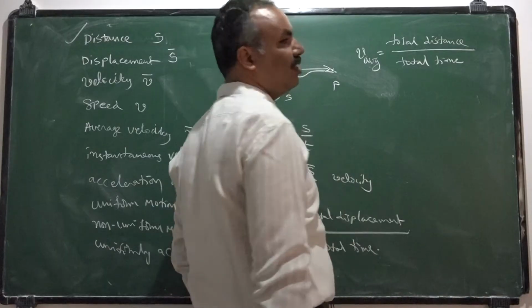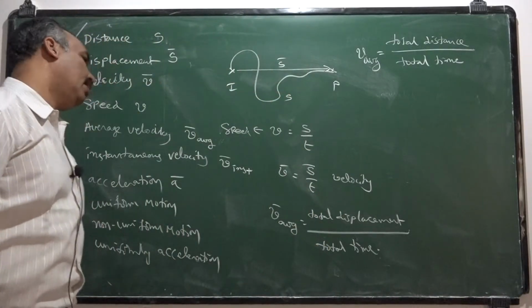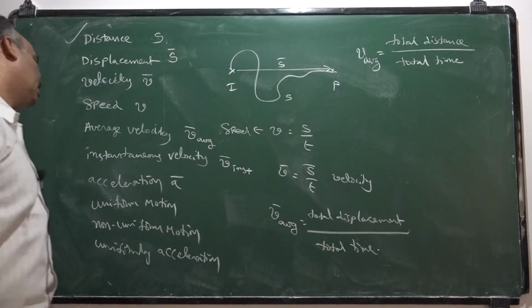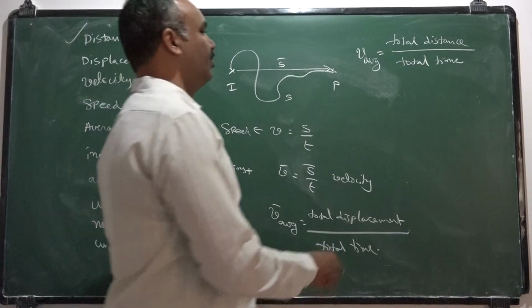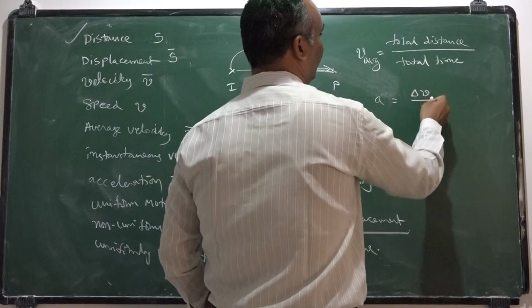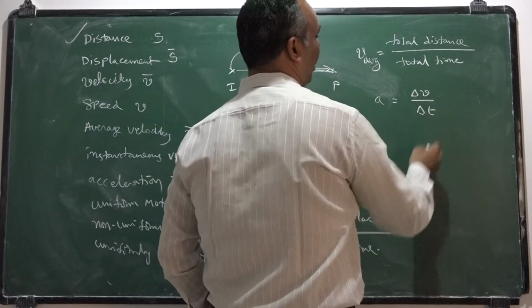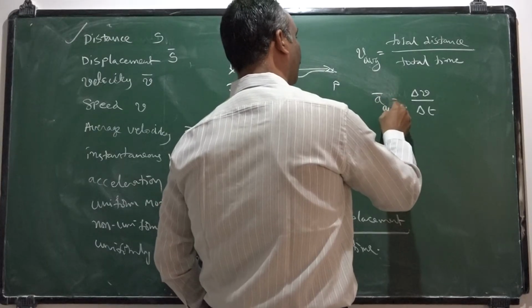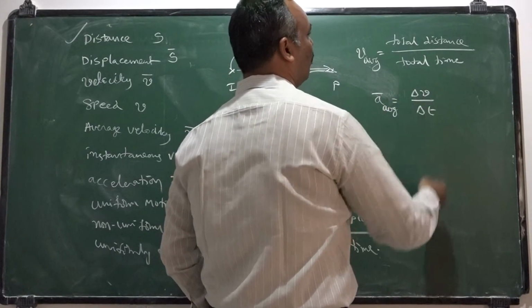And the rate of change of velocity, that means change in velocity with respect to time, is represented with acceleration. So acceleration is defined as change in velocity by change in time or time interval. So average acceleration is total change in velocity by total time taken.